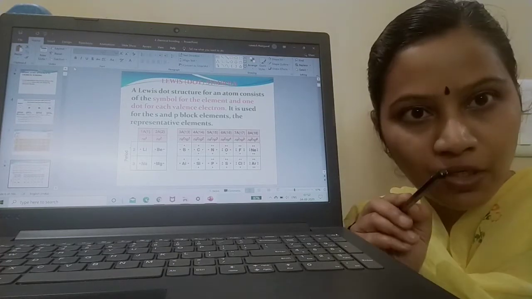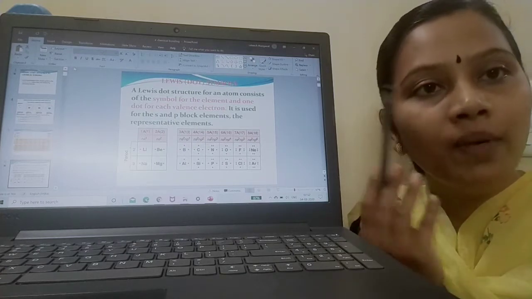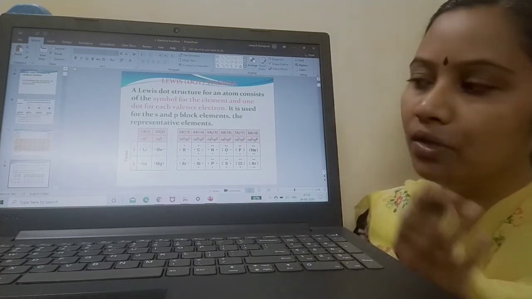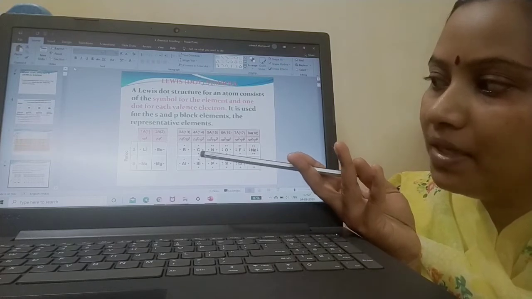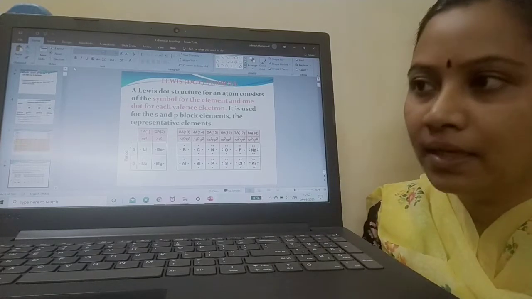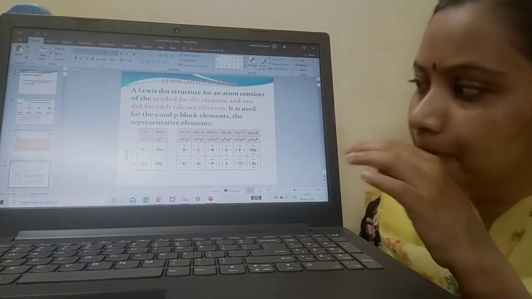Innermost shell was having 2 and the outermost shell 4. So how many electrons are present in the valence shell? 4 electrons. And how are the 4 electrons of carbon indicated? They are indicated as dots as per our Lewis dot structure.